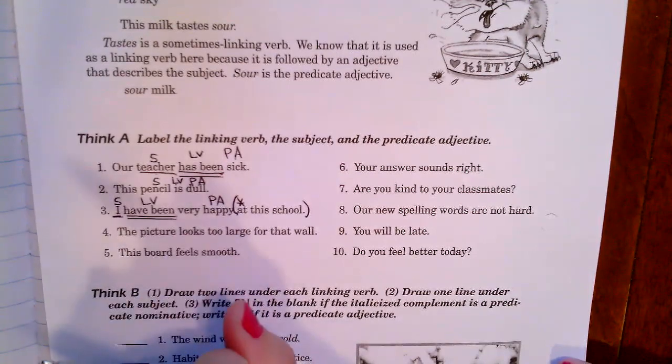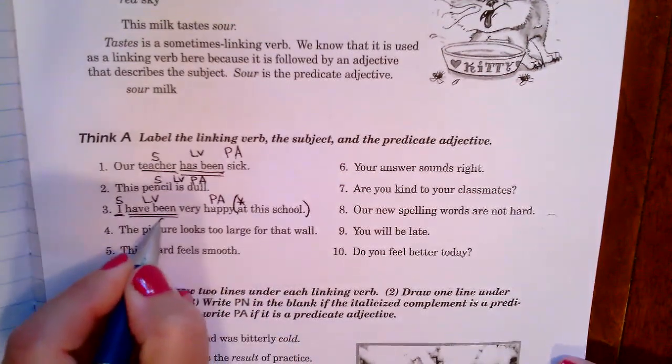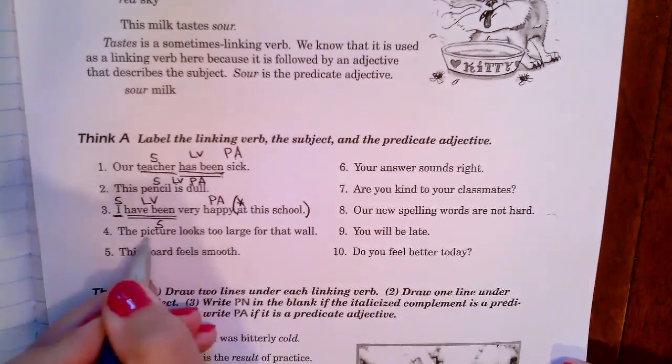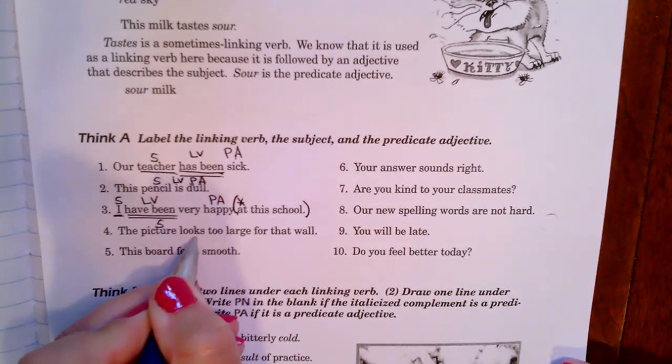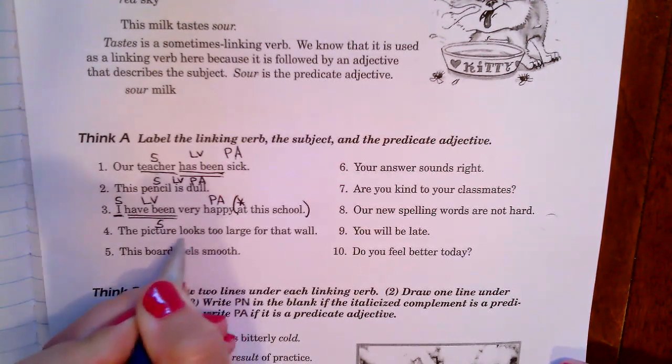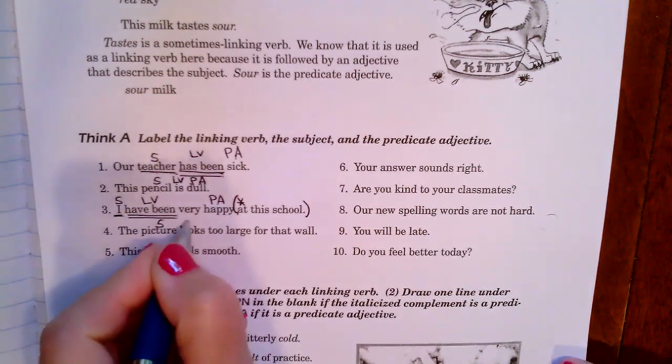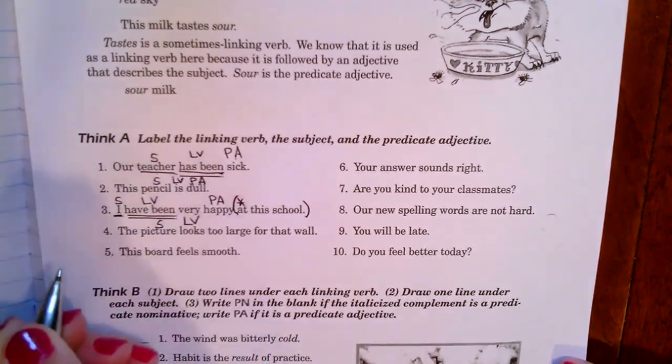Number 4, this picture looks too large for that wall. The sentence is about the picture. This is the picture what? Picture looks. Can a picture look around? No. Looks is one of those sometimes linking verbs, but since a picture cannot look around as an action, that lets us know that this is a linking verb.